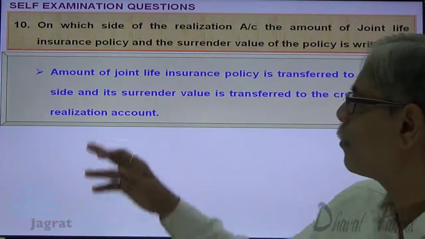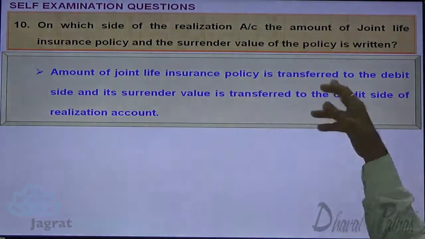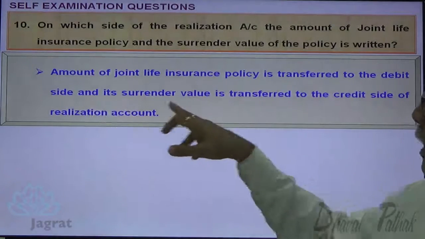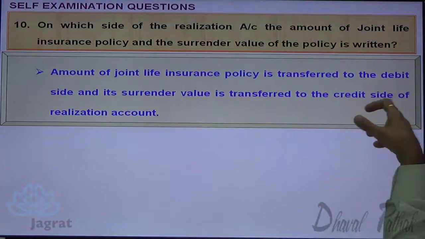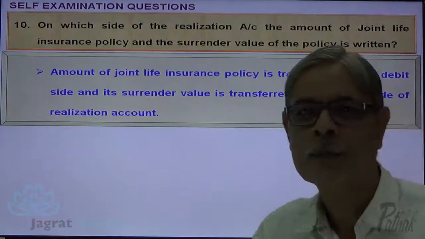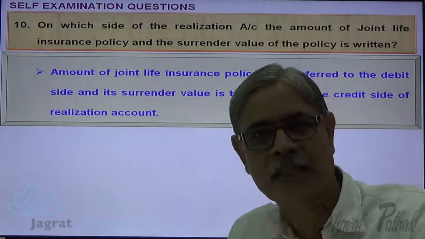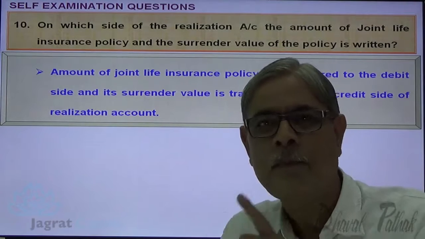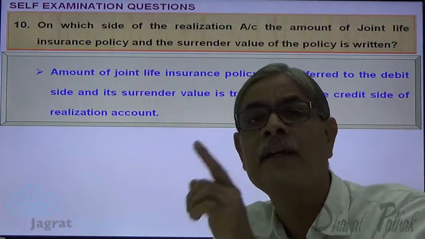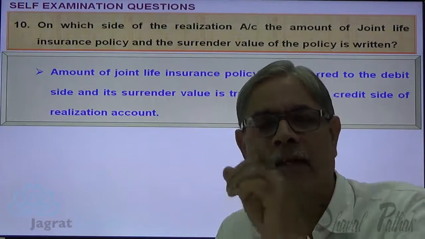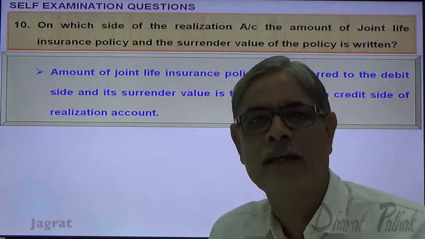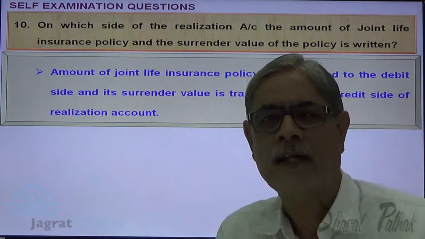Notice the answer. Amount of joint life policy is transferred to the debit side, and the surrender value is transferred to the credit side of realization account. So joint life policy being an asset is debited to realization account, and the surrender value is a realized value of the asset, and the realized values of assets are credited to realization account. And this is what I have written in the answer.